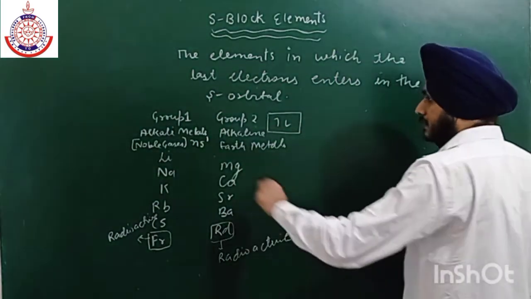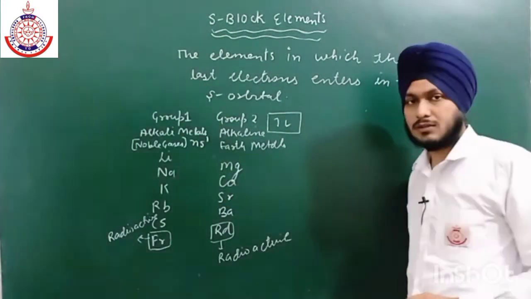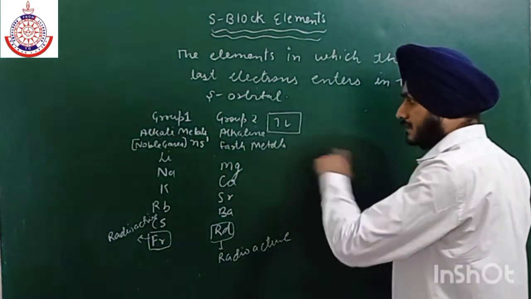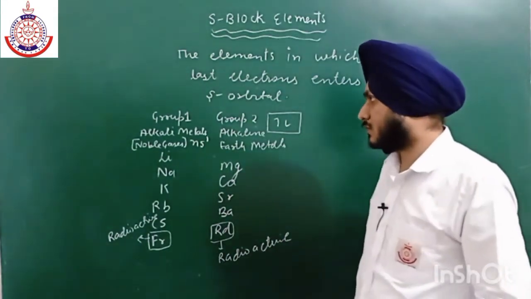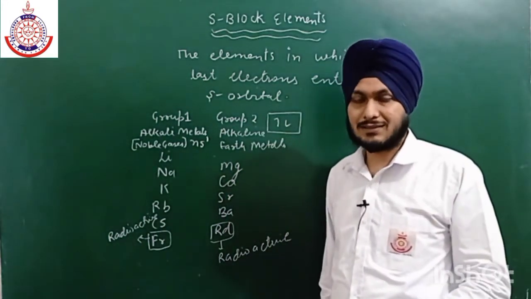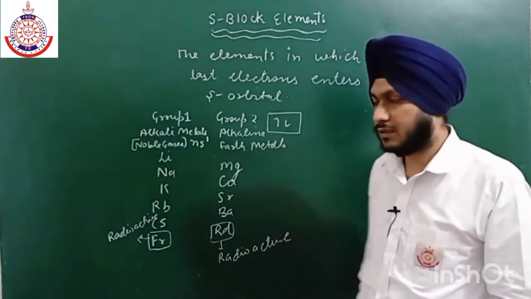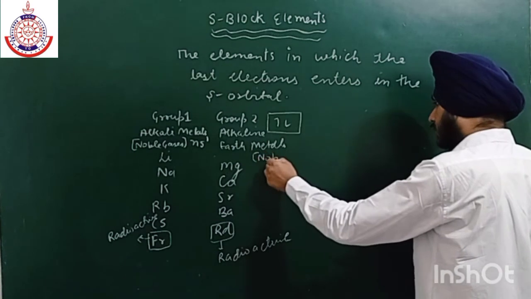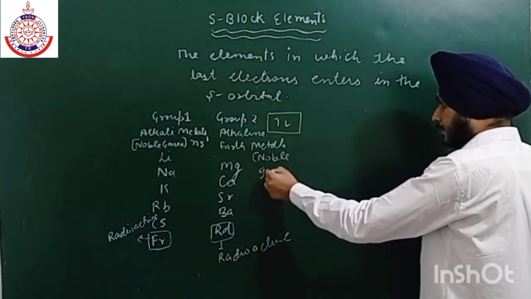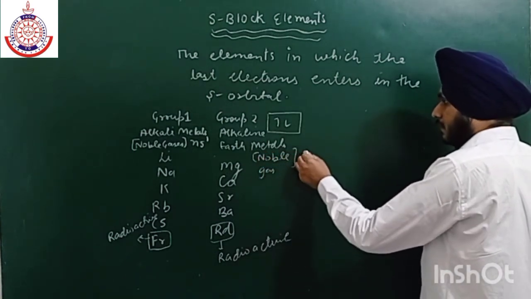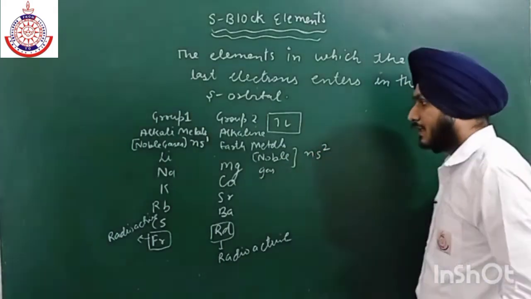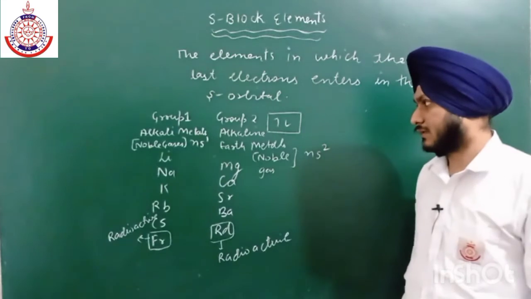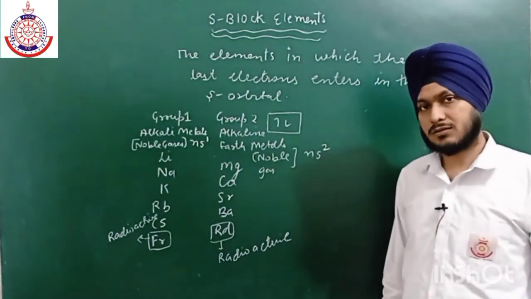Here n is any natural number, and n actually starts from 2, because 1s is already occupied by hydrogen and helium. Similarly, the general electronic configuration of alkaline earth metals is noble gas and ns2, so two electrons are present in the s orbital.